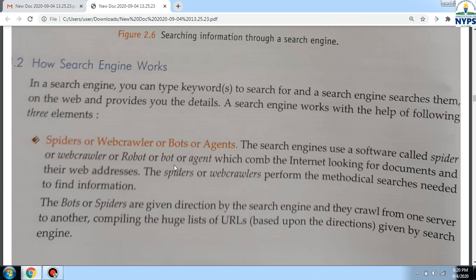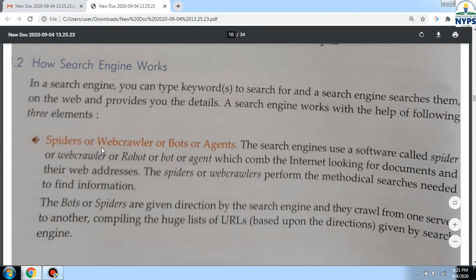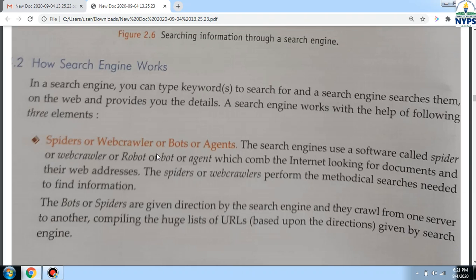So how does the search engine work? Basically, a search engine works with the help of three elements. First one is the spider. Spider is also called web crawler or bots or agents. When we put our query in the search engine, this spider or web crawler combs the internet looking for documents and their web addresses. Suppose we typed cyclones in our search engine, it will search the websites related to cyclones.